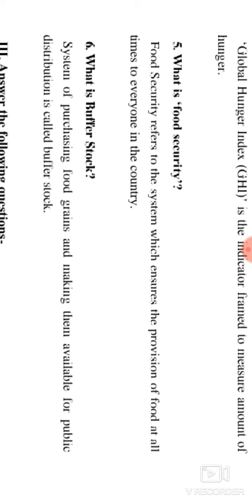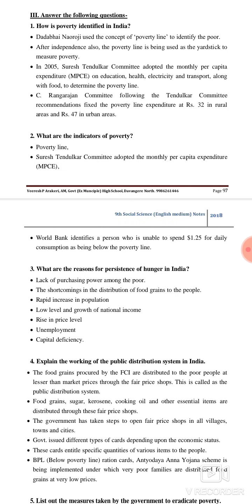So what is buffer stock? Buffer stock is the system of purchasing good food grain and making it available for public distribution. That is the buffer stock. We have to purchase the food grains needed for public distribution and then stock them. So it is called buffer stocks, we call it.